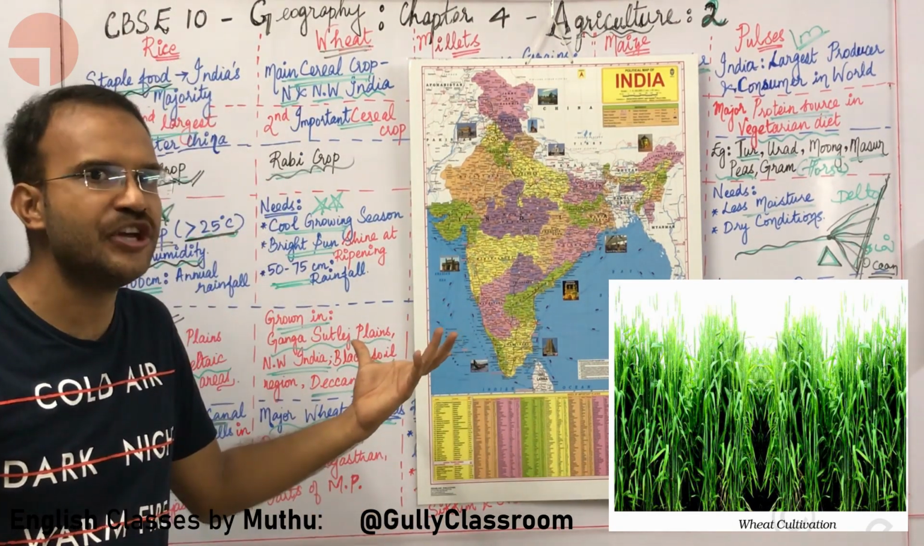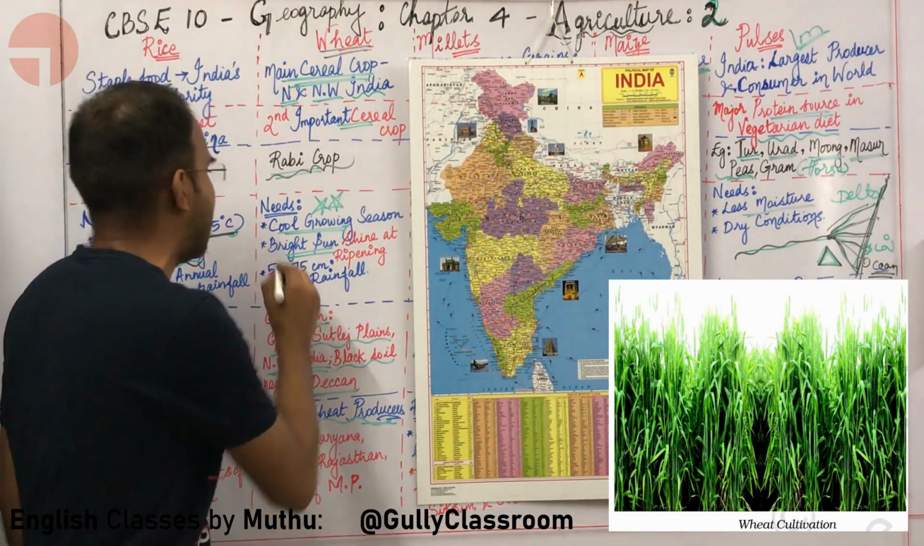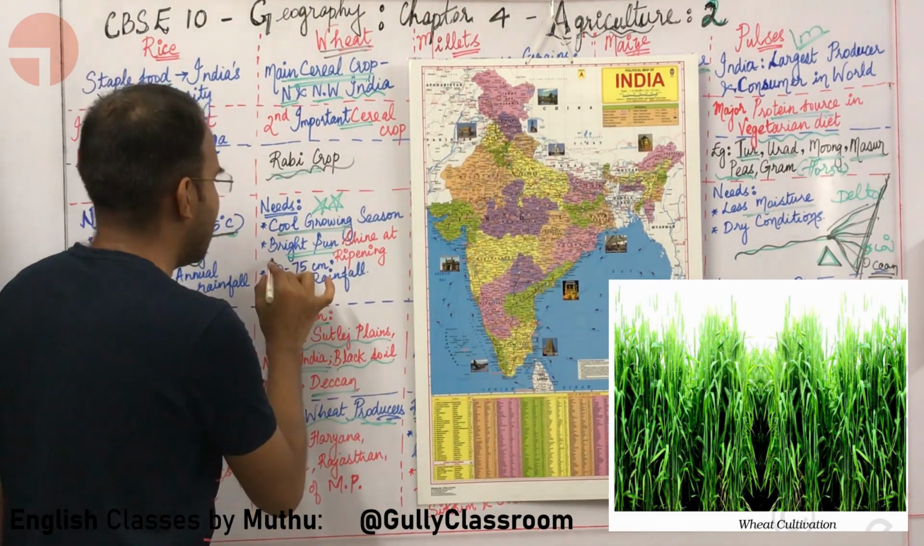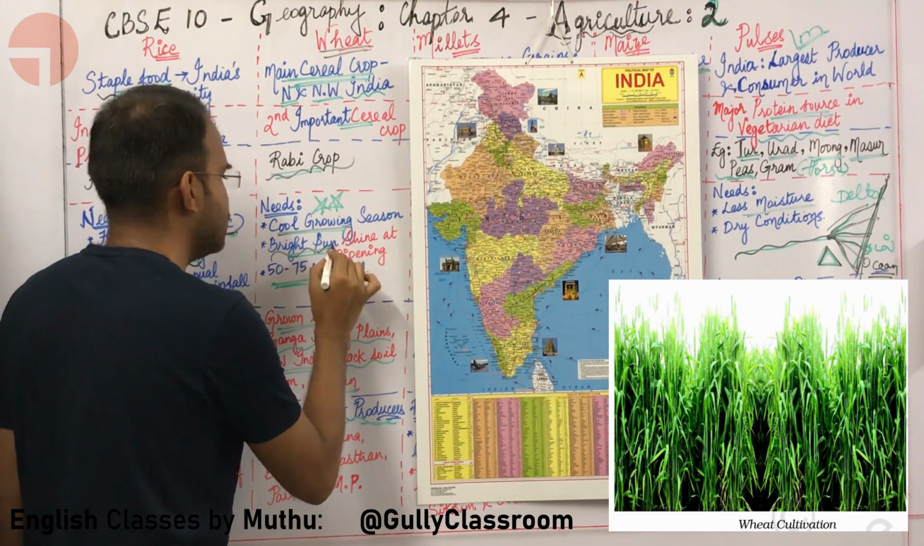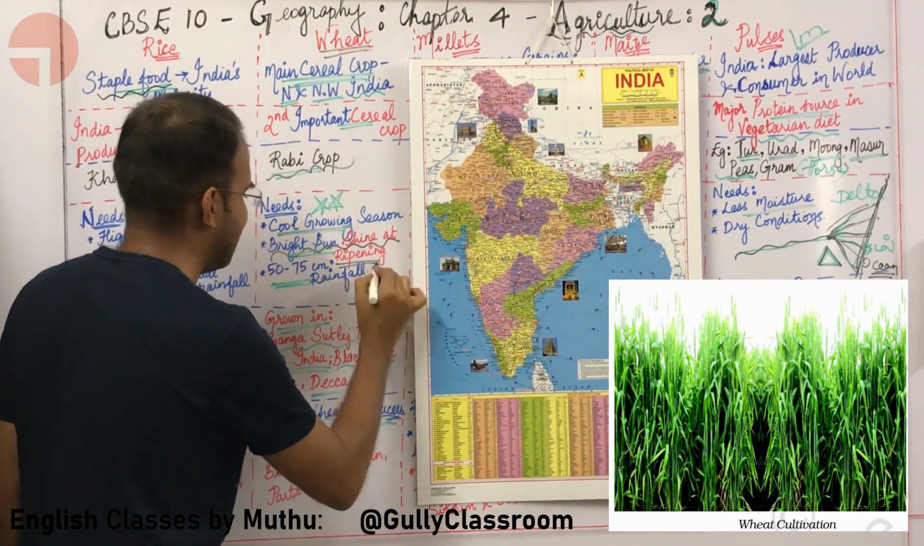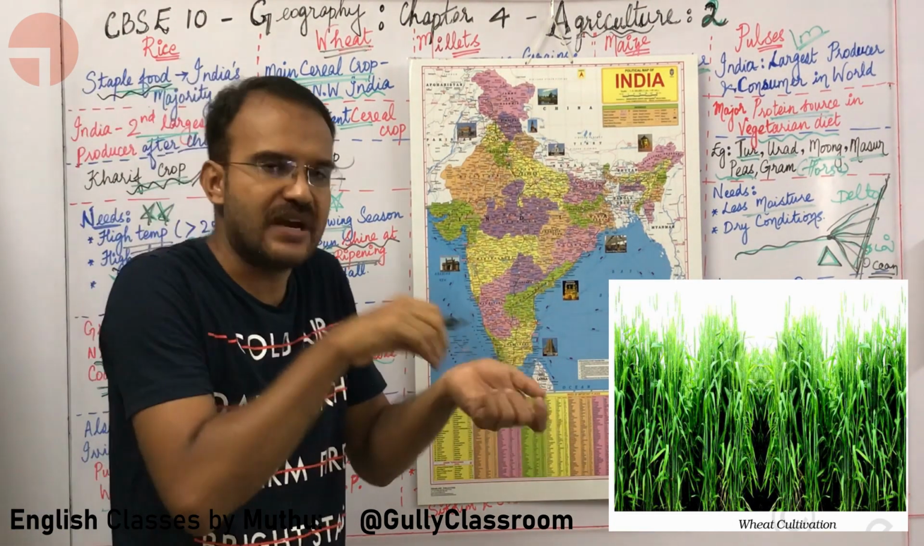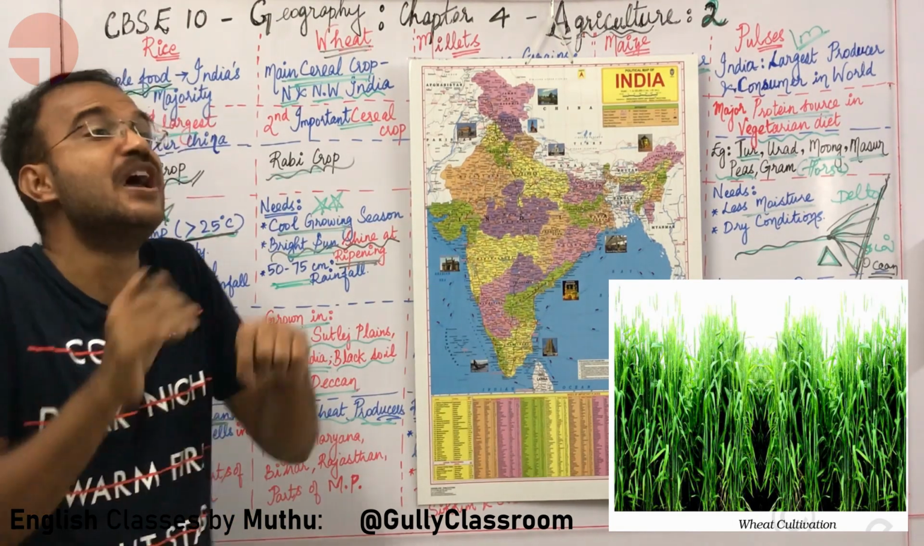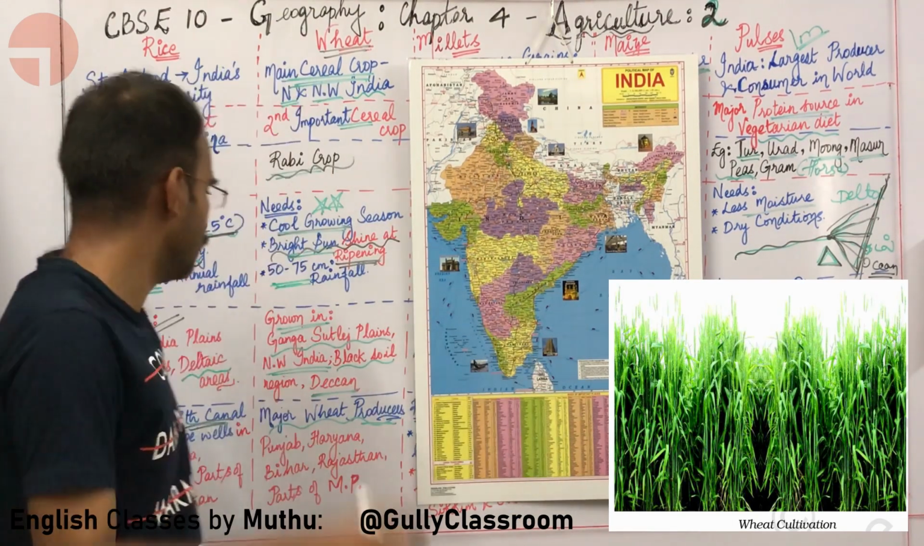So what are the growing conditions of wheat? Wheat has a cool growing season and bright sunshine at ripening. Also 50 to 75 centimeters. Let me repeat myself: 50 to 75 centimeters of annual rainfall.